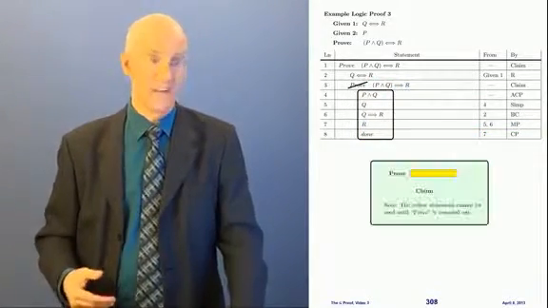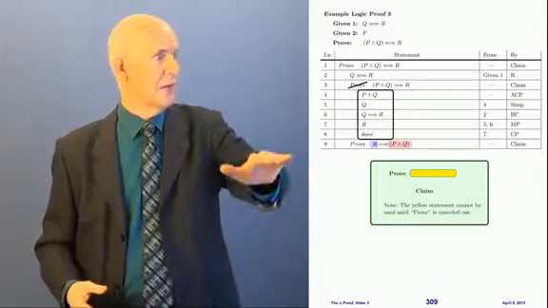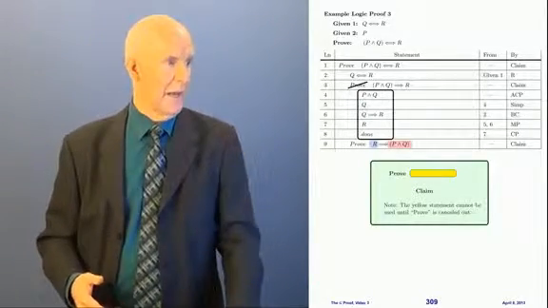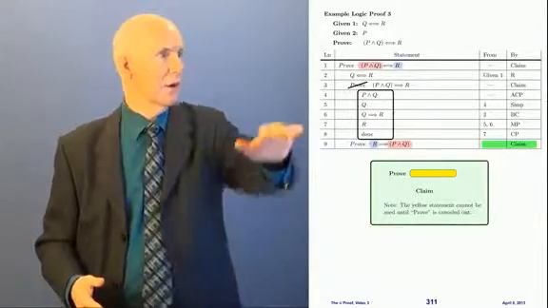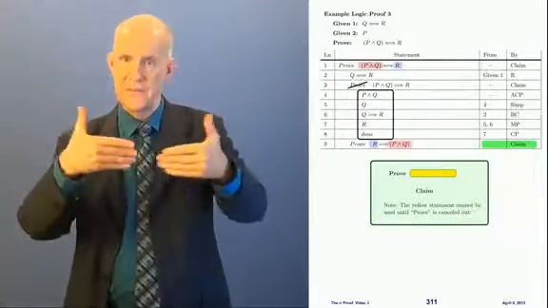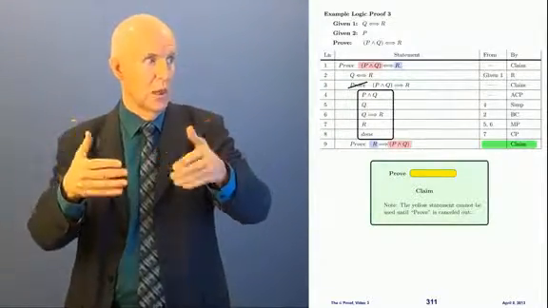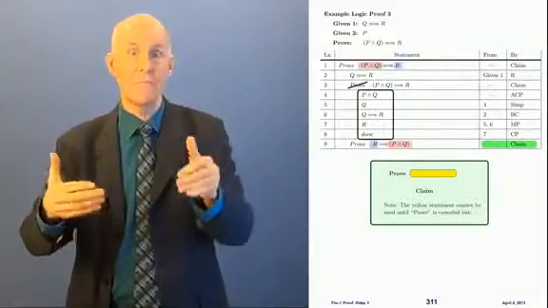Okay, now I need to do another claim to do the other direction. Now I need to go the other way. This is a claim, and look it up here. See, in line 1, I'm trying to prove P if and only if Q. I just proved it one direction. Now I'm trying to prove the other way.